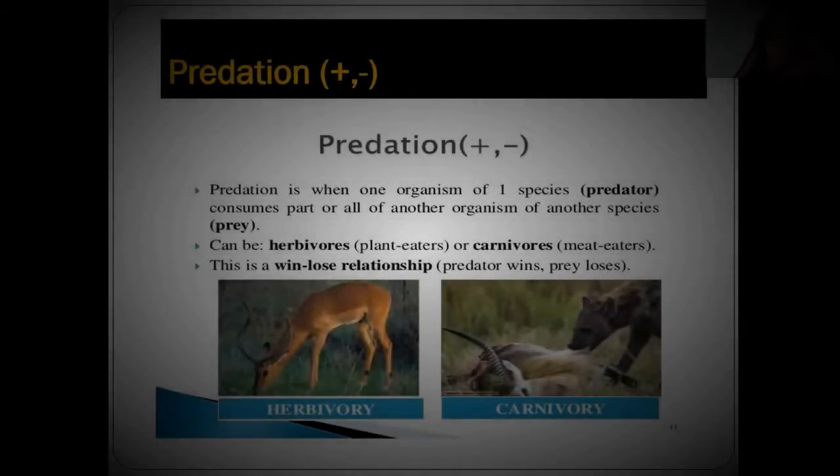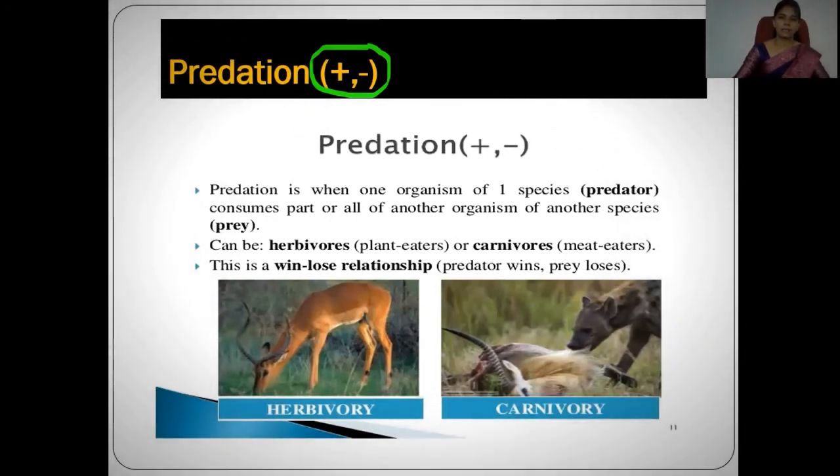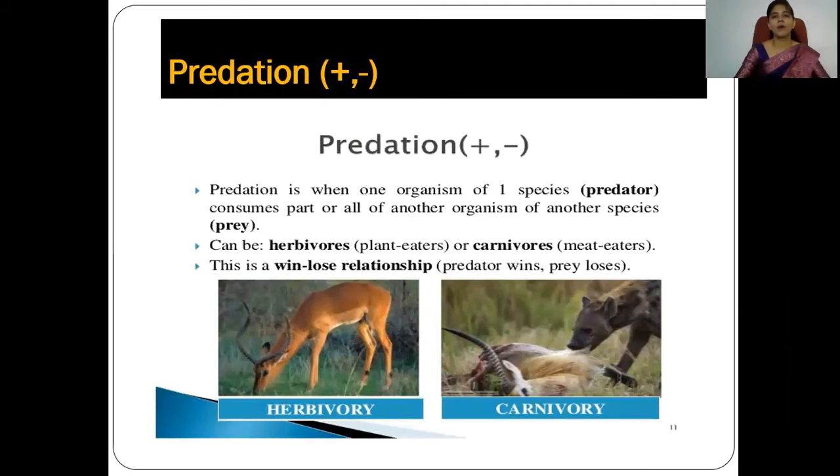Now we can see the next type of interaction, known as predation. This predation is also indicated by the signs plus and minus. Here one partner is benefited and the other is harmed or has some negative impact from the first one. Predation is when one animal or species, which we call the predator, consumes or makes use of another animal as food, which we call the prey. So it is a relationship between the predator and prey.